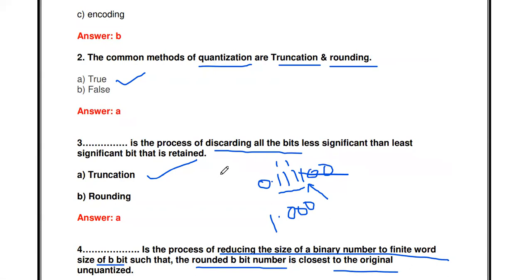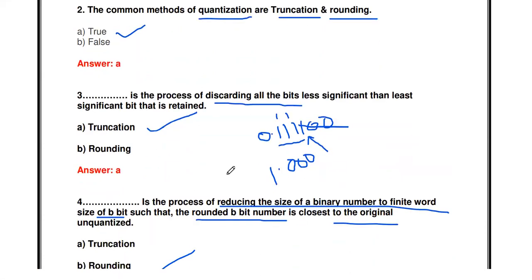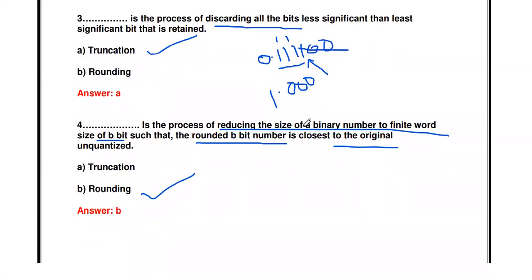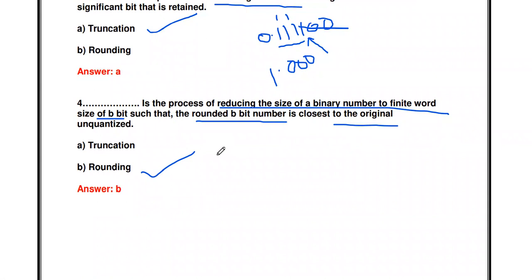Quantization error means the difference between the quantized output and the unquantized input. That is called the quantization error. In truncation we get a larger amount of quantization error. In rounding we get a minimum error.